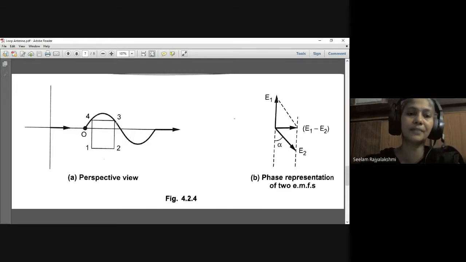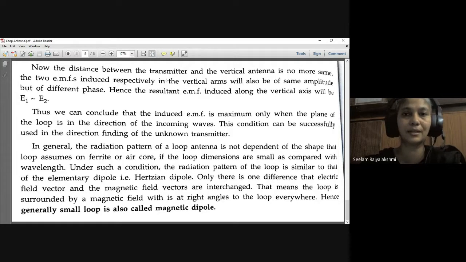So whenever we place the loop antenna in the direction of propagation of the wave, and the distance between the transmitter and the vertical antennas is not equal, the distance for the EMFs induced in the vertical antennas is no more the same. Already we have considered this condition, so the two EMFs induced respectively in the vertical arms will be of the same amplitude but different phase.